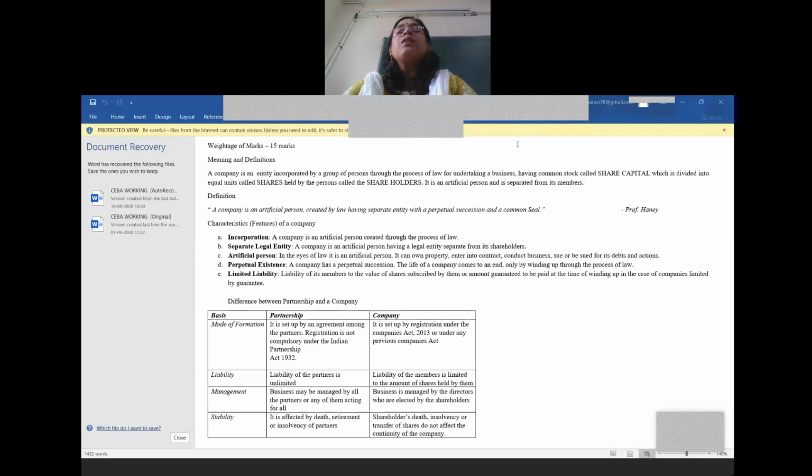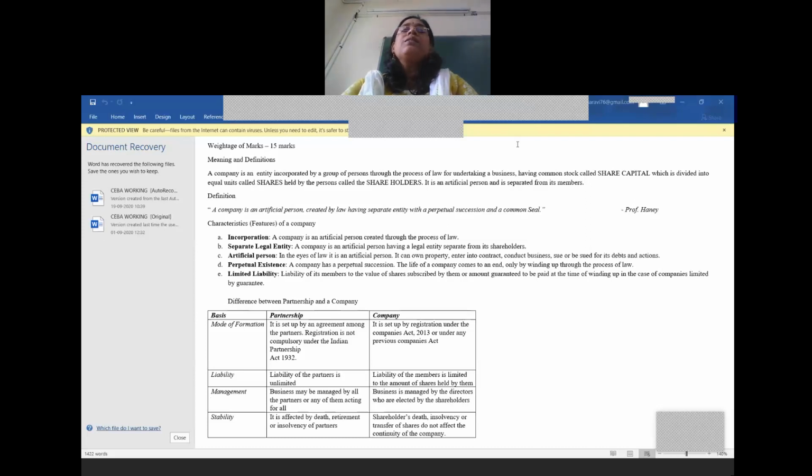They have a perpetual succession, which means the company will continue to exist for n number of years until it is wound up due to certain unavoidable circumstances. The shareholders of the company may keep changing, but the company will continue to exist. And the company has a common seal, just like how we individuals have a signature. Likewise, even the company, since it is an artificial person, has a common seal which acts as the signature of the company. Now, coming to the characteristics or features of a company.